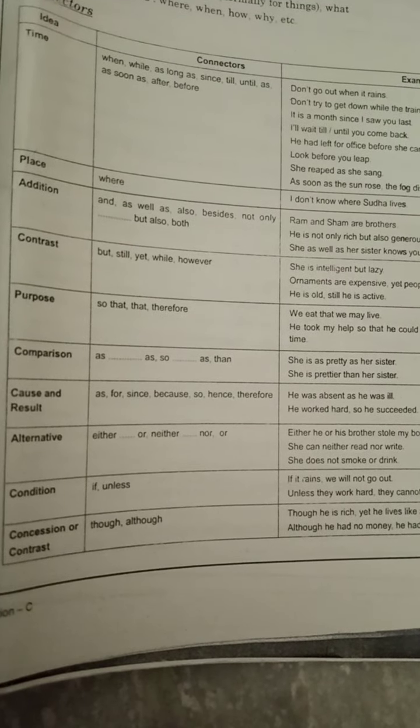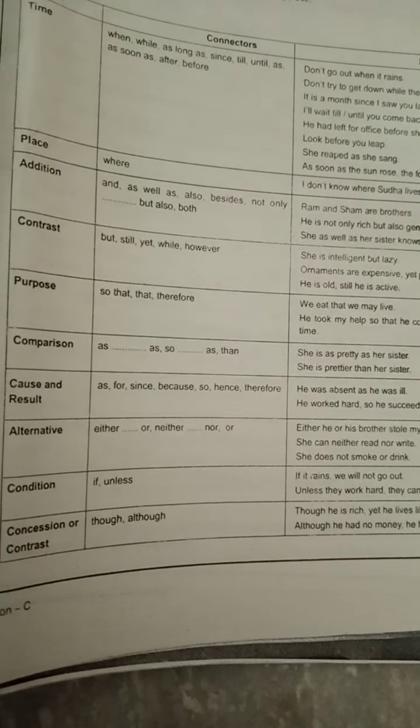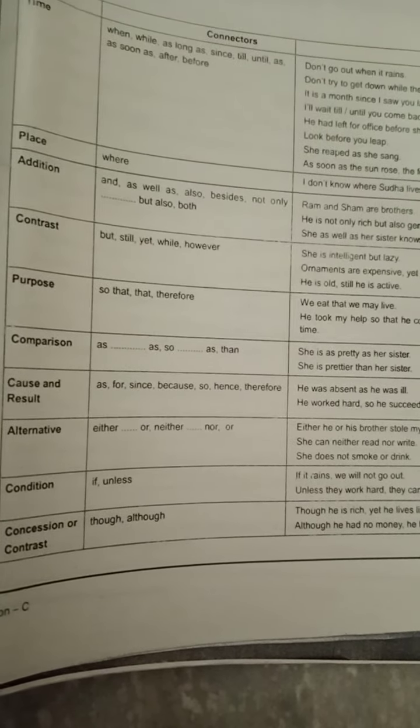So these all are the connectors that we have done according to situations. Like here, time related connectors, place related connectors, addition, if you want to join two sentences, contrast related, purpose related, comparison, cause and result, alternative, condition, and concession or contrast.